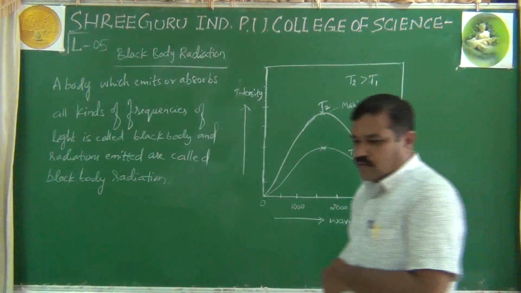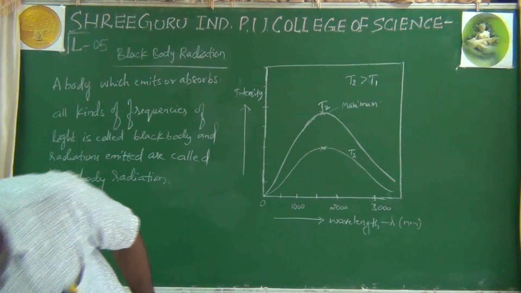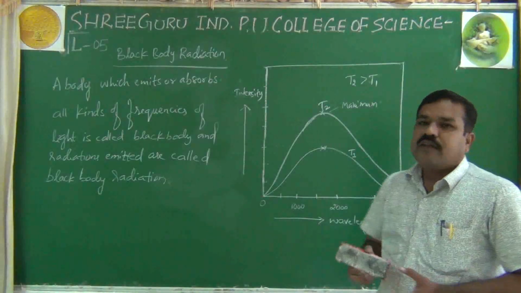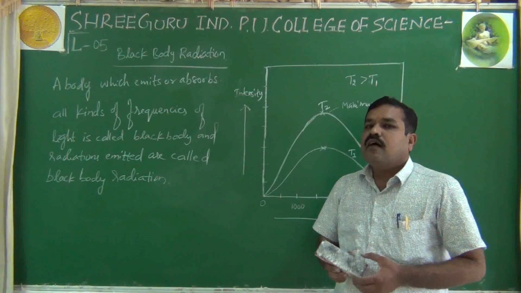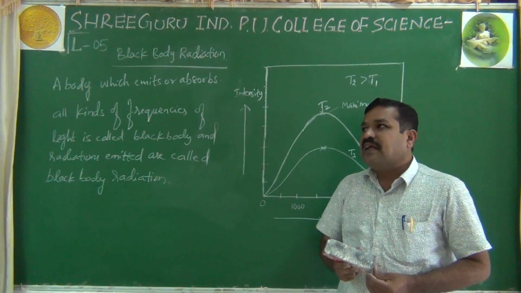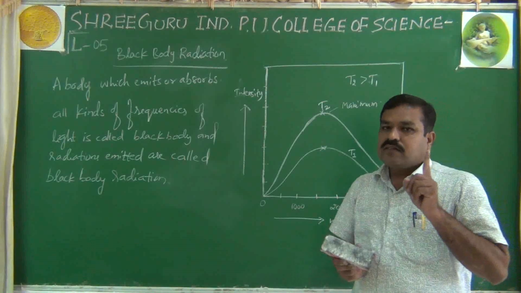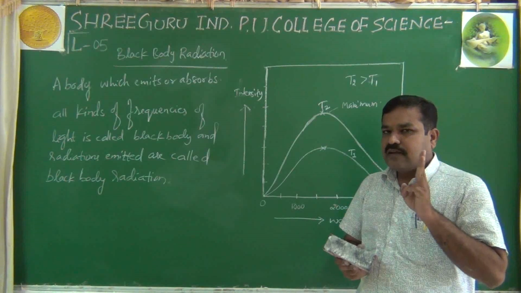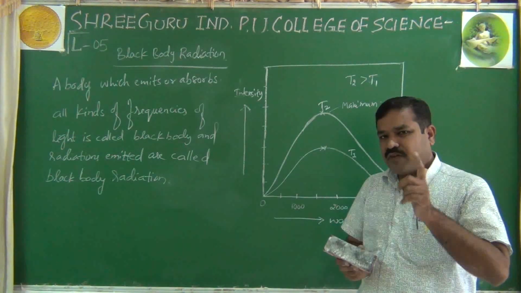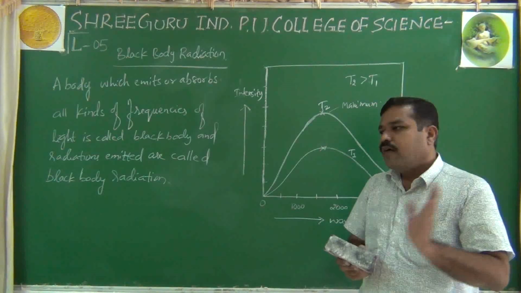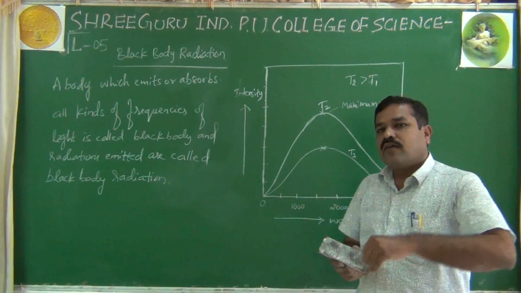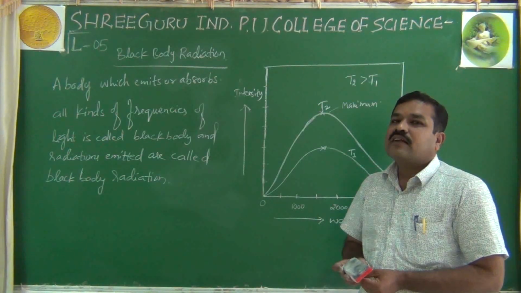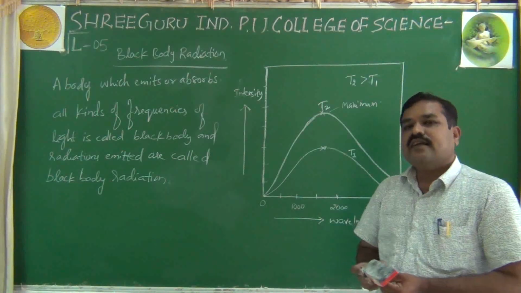Right. Now, after understanding black body radiation and the electromagnetic spectrum, what is the definition of the electromagnetic spectrum, students? It is the arrangement of various electromagnetic waves like cosmic rays, UV rays, gamma rays, X-rays, visible rays, infrared rays, radio waves, according to their increasing order of wavelength and decreasing order of frequency. This is called the electromagnetic spectrum or electromagnetic radiations.